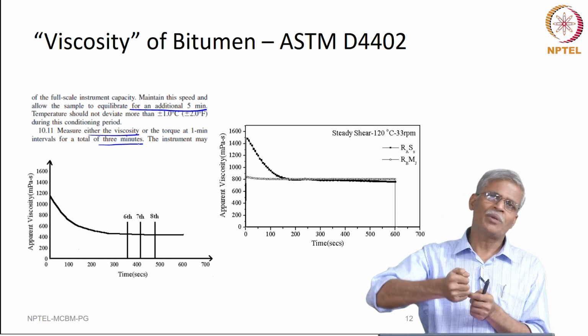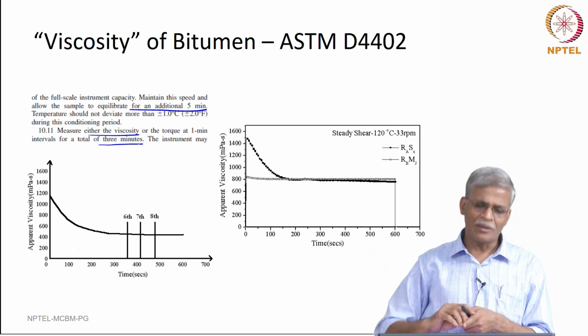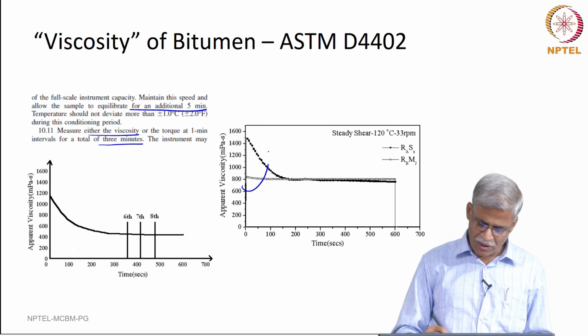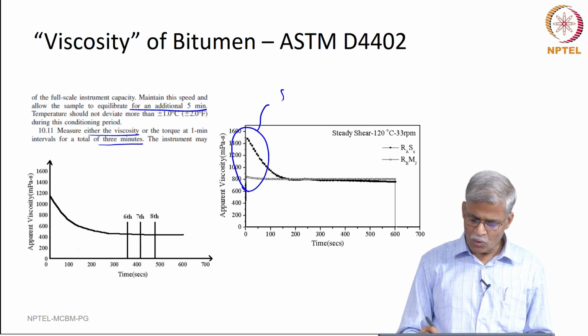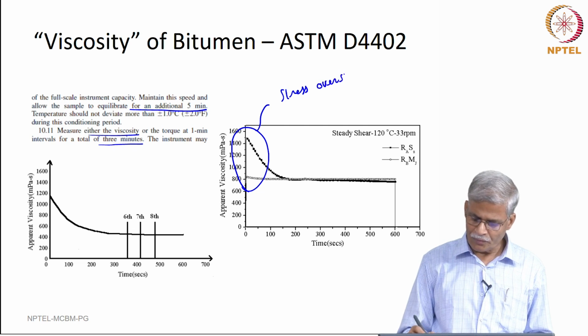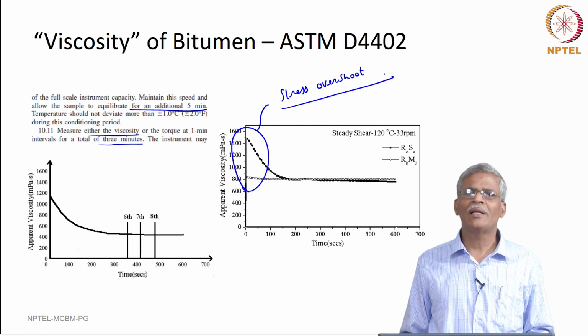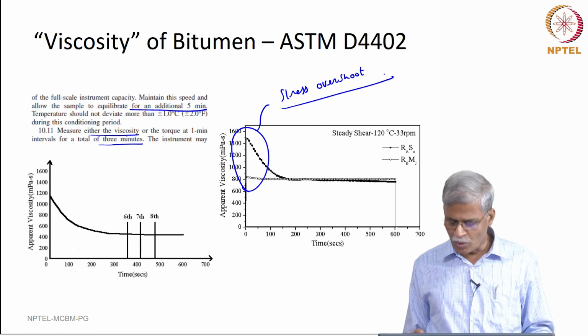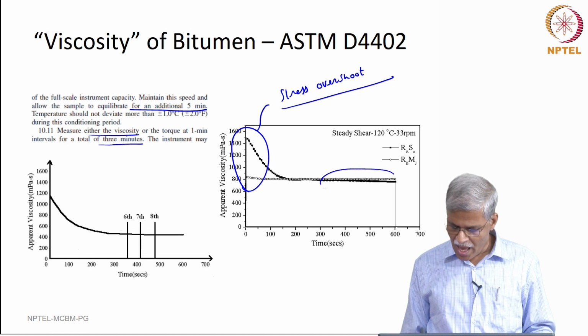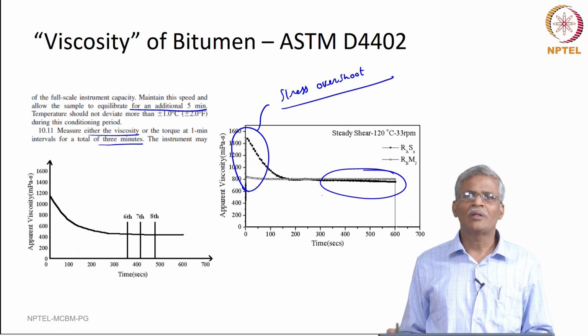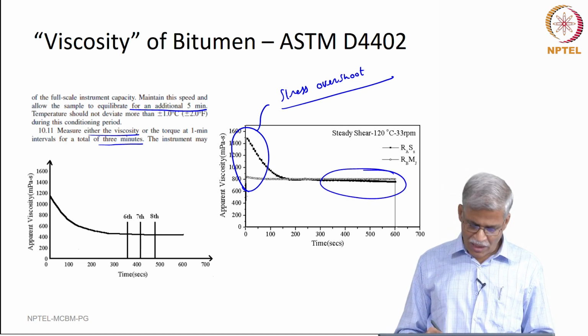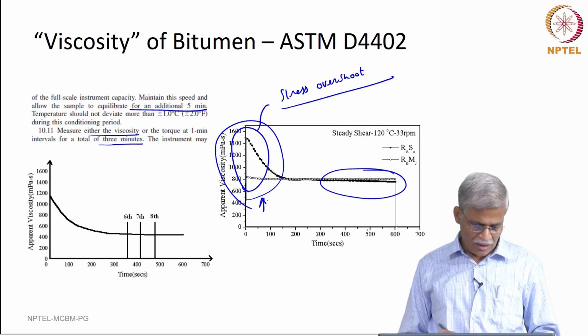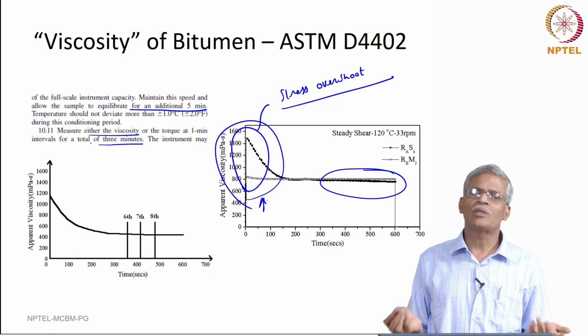So, when you add the bitumen and then when you start shearing it, you are going to see what is really called a stress overshoot, and ASTM is very clearly aware of such a stress overshoot, and that is why they ask you to average the values for the last 3 minutes, so that the unnecessary influence of this overshoot can be ignored here. So, this is the way in which viscosity can be measured.